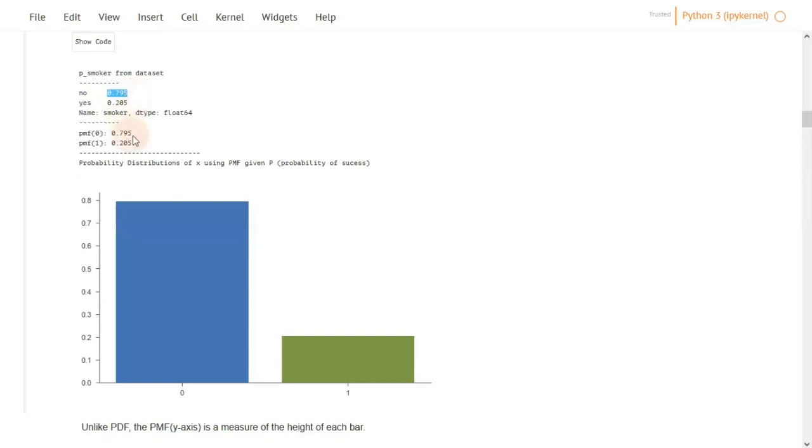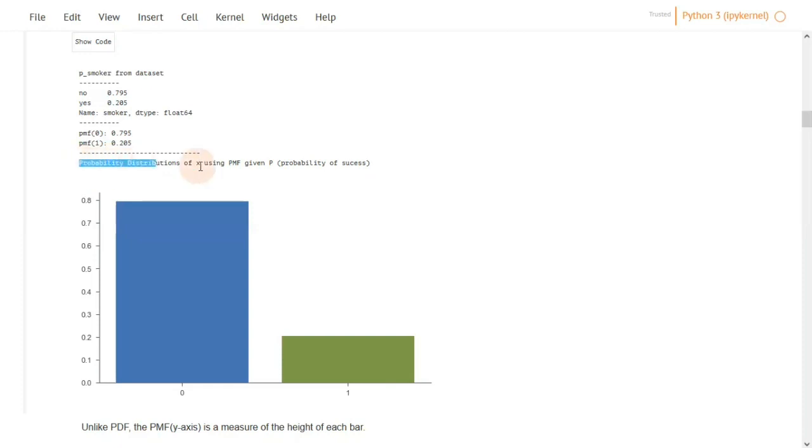And these are the probabilities that are obtained from the probability mass function. And this is the way the distribution looks like. There are way more non-smokers than smokers. What's important to note here is the y-axis. The y-axis depicts the mass of each bar rather than the interval around a given number in the probability density function. So in probability mass function, we are interested in looking at the heights to know the probability of a given value in the random variable, while in probability density function, we look at intervals. This is really important to distinguish between.